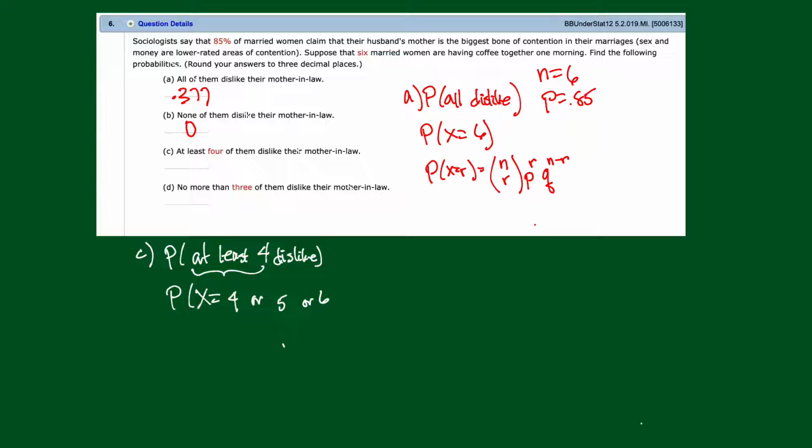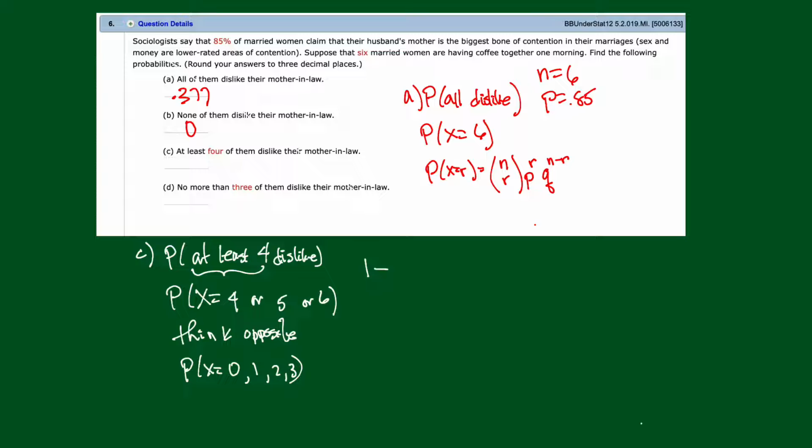Right, now the calculator doesn't really work this way. The calculator works so that it starts at 0 and comes up. So what I'm going to do is think opposite. And the opposite of this would be what? That x is equal to 0, 1, 2, 3. All right, but as soon as I say think opposite, I need the 1 minus.